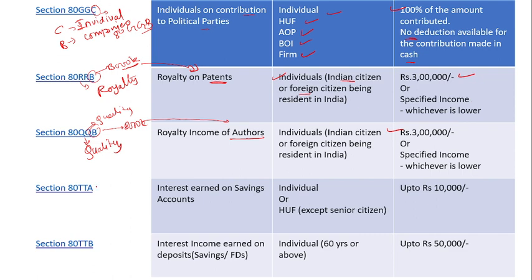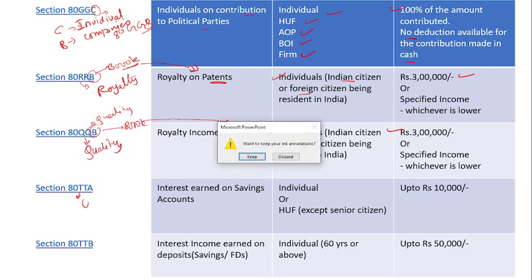Then Section 80TTA is for the interest earned on savings account. If you earn, here it is talking about the earning. If you are earning,